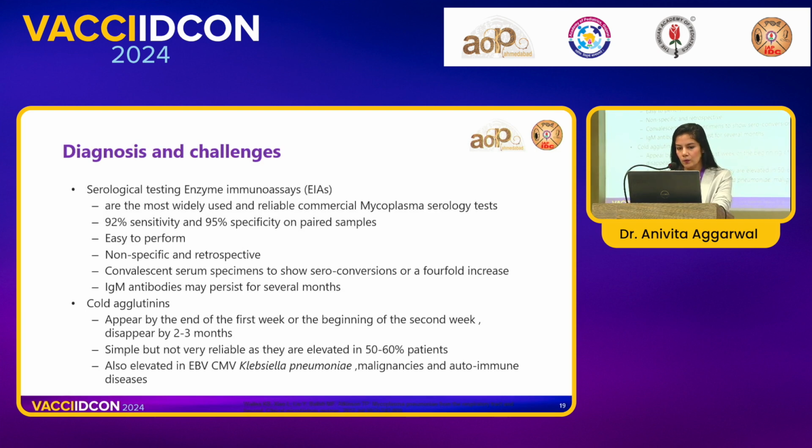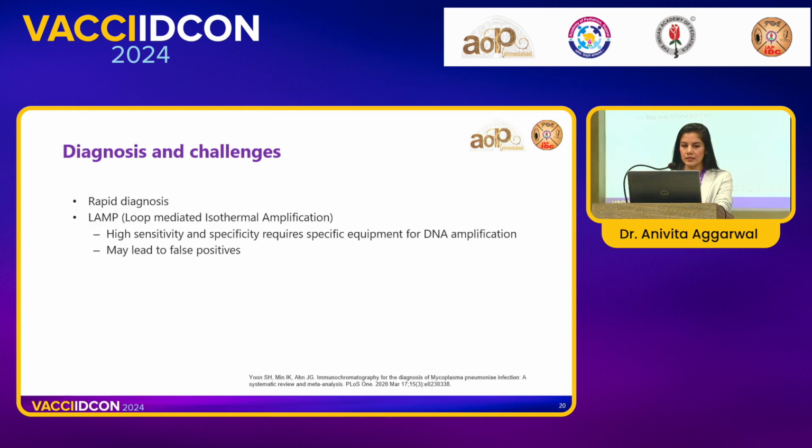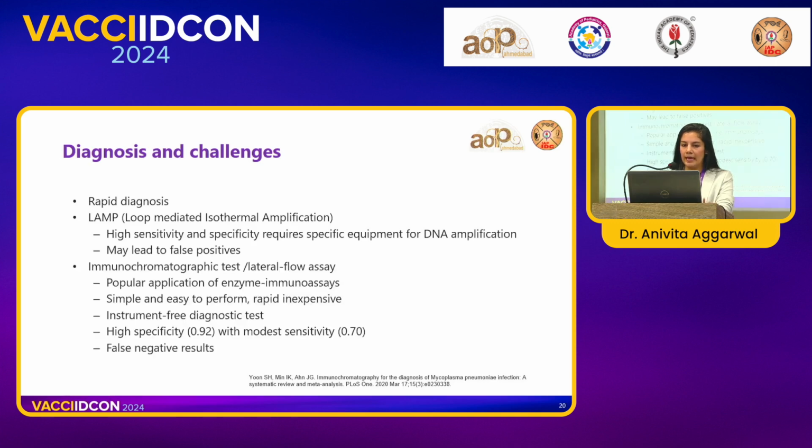Talking a few words about cold agglutinins. They appear within the first week or by the end of the second week, and they disappear after 2-3 months. They have a very good pickup rate, but they have false positives with EBV, CMV, Klebsiella pneumoniae, and various other autoimmune disorders. There are multiple rapid diagnostic tests available in the form of LAMP and immunochromatographic assays. These lateral flow assays have recently become very popular. They have very high specificity but low sensitivity. So as clinicians, we must be aware of the false negative results that can often occur.